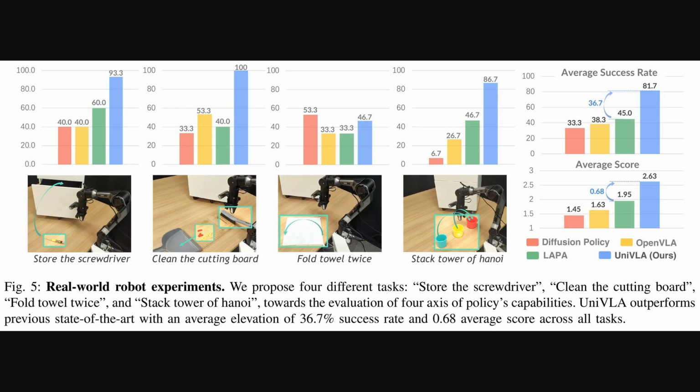Alright, beyond those simulated benchmarks like Libero, Figure 5 here takes us into real-world robot experiments. We can see the robot tackling 4 different manipulation tasks: store the screwdriver, clean the cutting board, fold towel twice, and stack Tower of Hanoi. The bar charts on the right then really drive home the point, showing UniVLA in blue, achieving a substantially higher average success rate and average score compared to other methods like diffusion policy, OpenVLA, and LAPA. This performance uplift in these practical, real-world scenarios is quite significant.